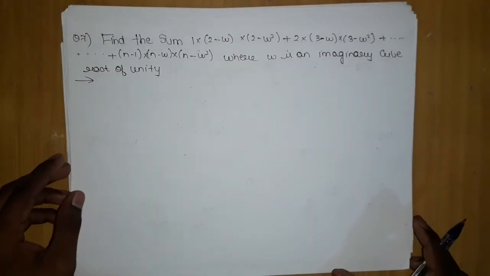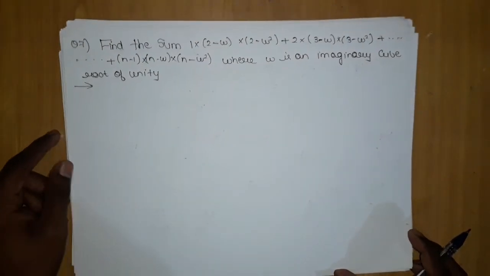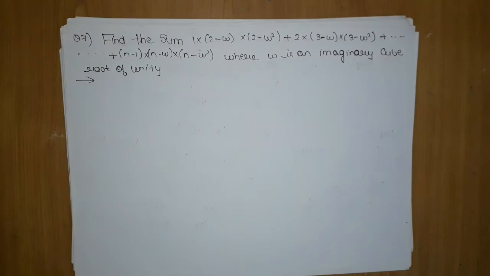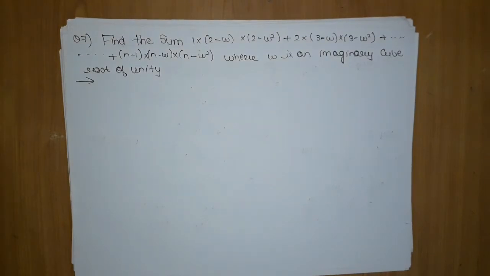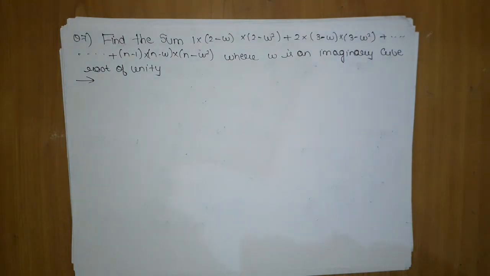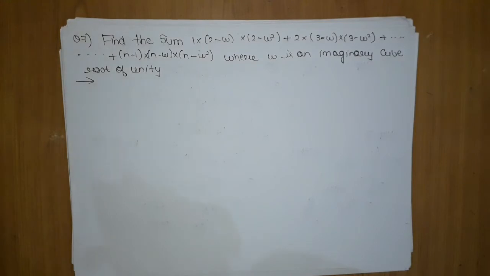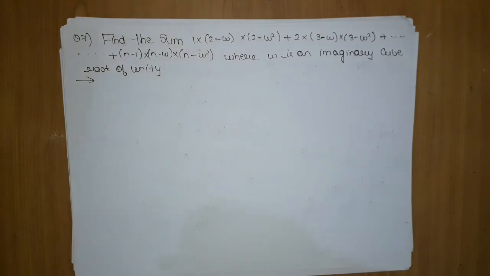Now let's move on to the next question. This is question number 7, which says find the sum of 1 into 2 minus omega into 2 minus omega square plus 2 into 3 minus omega into 3 minus omega square, and so on till n minus 1 into n minus omega into n minus omega square, where omega is the imaginary cube root of unity. Hope you know the basic properties of cube root of unity. You should know that.